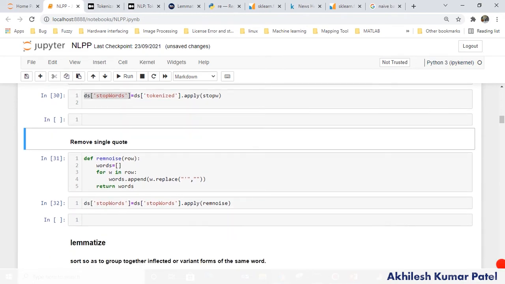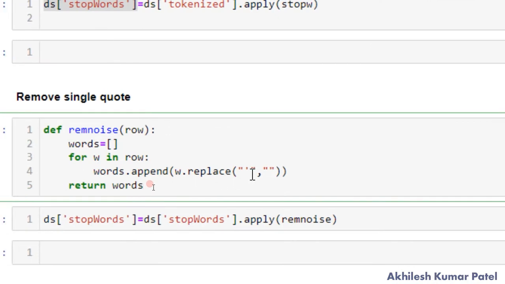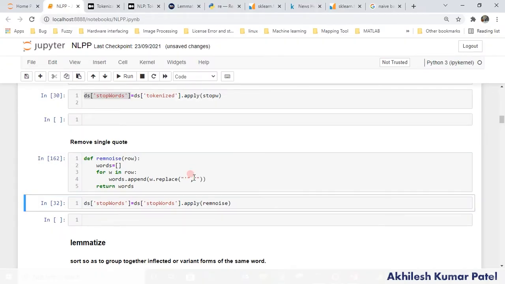Okay, in that case, one more thing I am doing here: if I have a single quote anywhere in my words, I don't require that single quote. So again I am extracting every row. I am writing a function for a row, and wherever I have a single quote I am removing that, right? This is a function for that. And once it is done, I am just applying it on stop words. So if I run this again, you will not find any single quote, because a single quote means nothing. That is not a feature actually. That's why we are removing this noise also, the single quote.